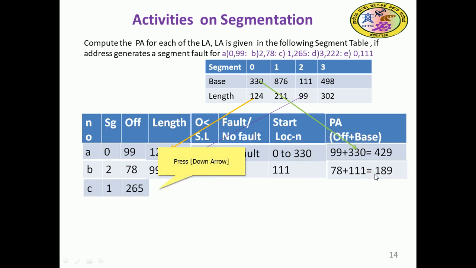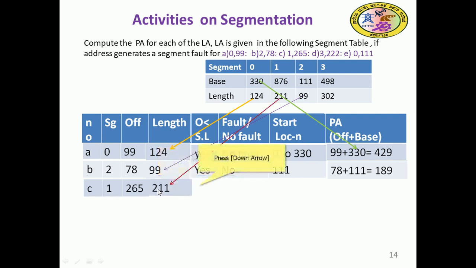Coming to problem C, 1 comma 265. 1 is the segment number, 265 is the offset. The length of segment 1 is 211, so we copy 211 here. Now we compare the offset 265, which should be less than the segment length.